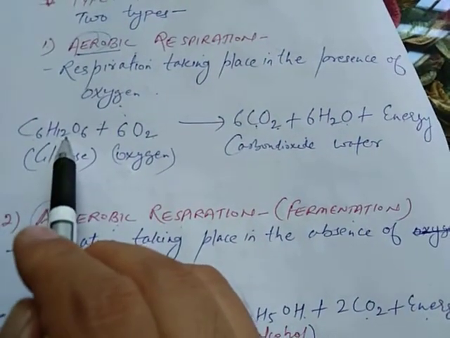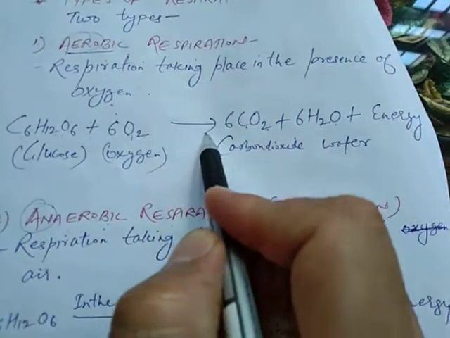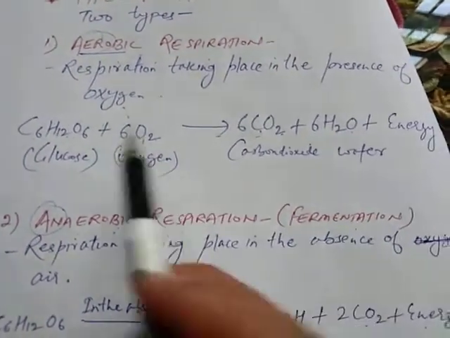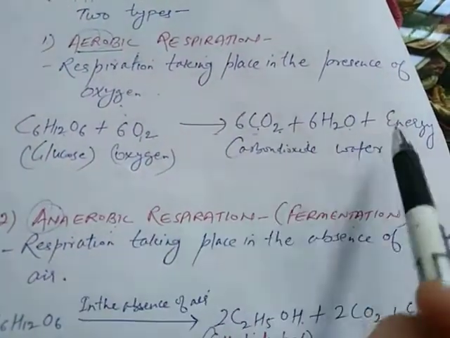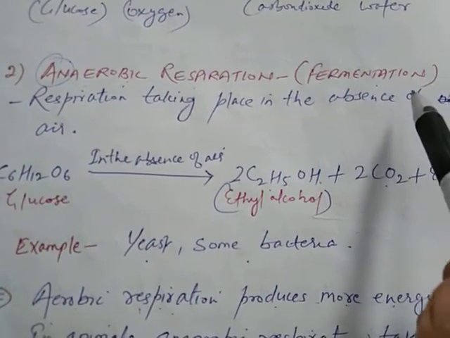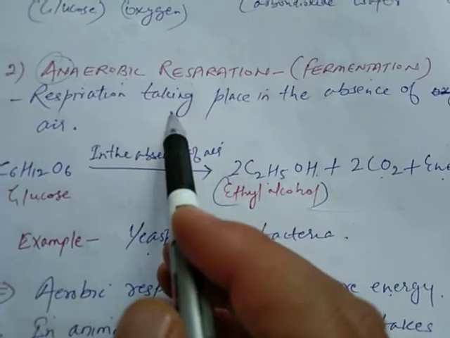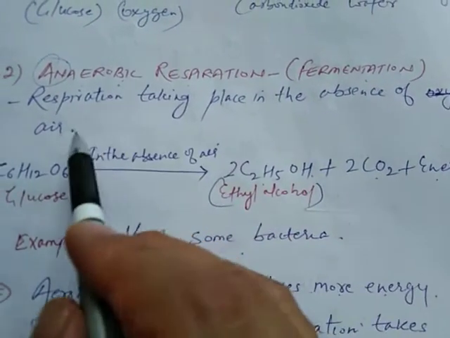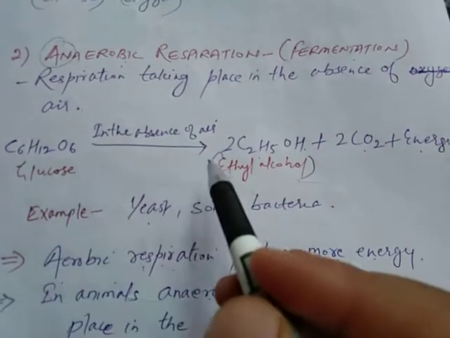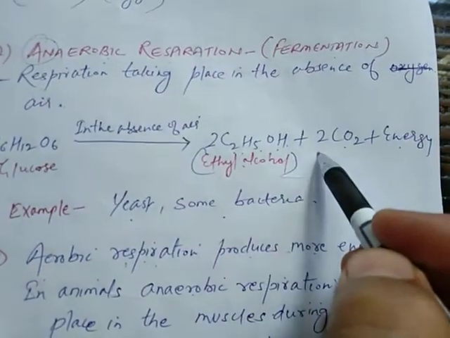So you can see here, this is glucose, that is food. When it combines with oxygen, it is broken down to carbon dioxide, water and energy. So this is a balanced chemical reaction. The second type is anaerobic respiration, also known as fermentation. This anaerobic respiration takes place in the absence of air. So what happens, the glucose is directly broken down into ethyl alcohol, C2H5OH, carbon dioxide and energy.